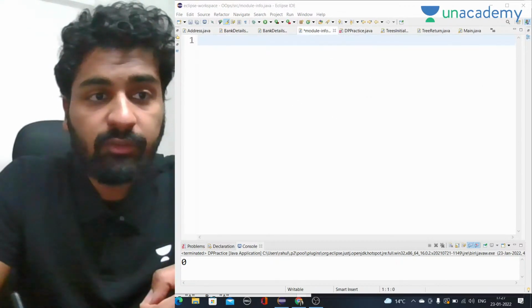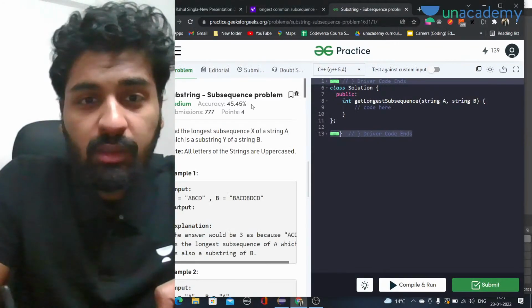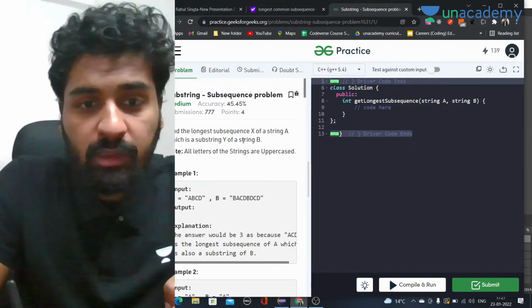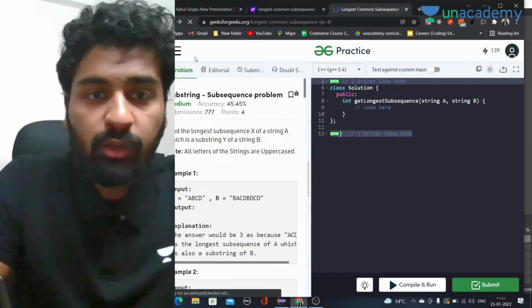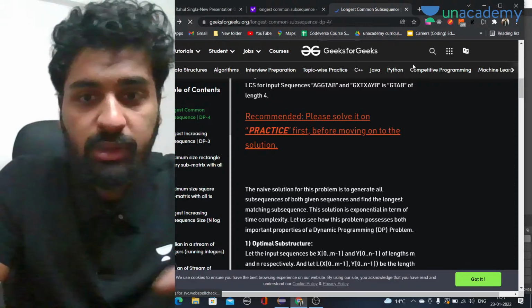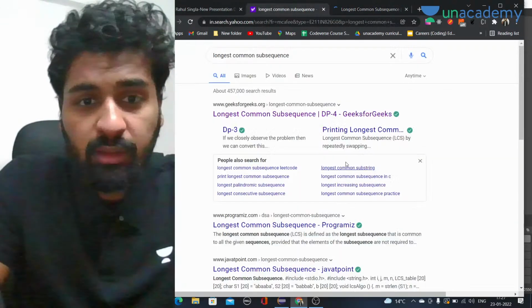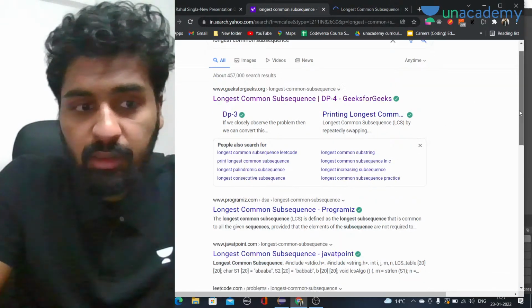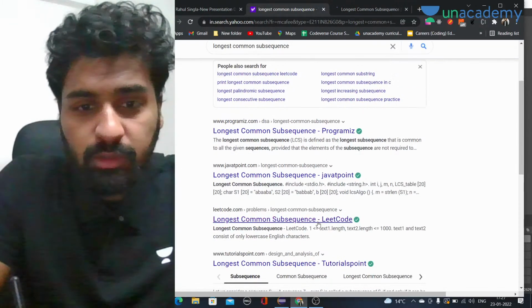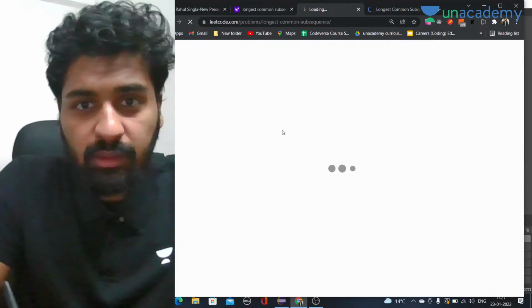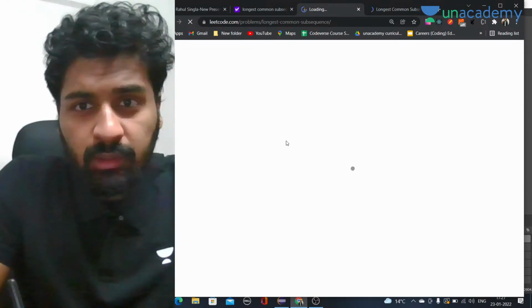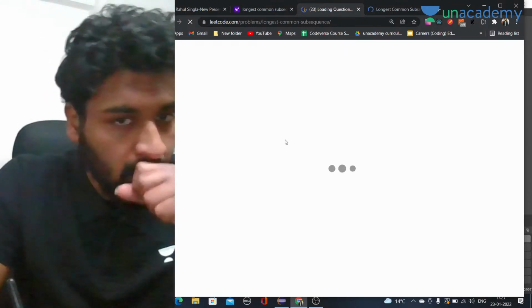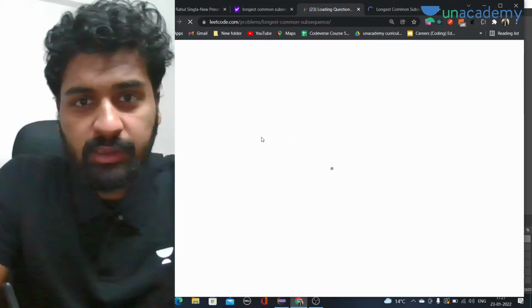I think this is a different question that I have opened here. Longest subsequence of X of a string A, which is a substring. Here we are talking about a substring. No, we have to talk about a subsequence. This is a different question that we actually have to take. So let me open it in another tab. Longest common subsequence, if this is the right one.